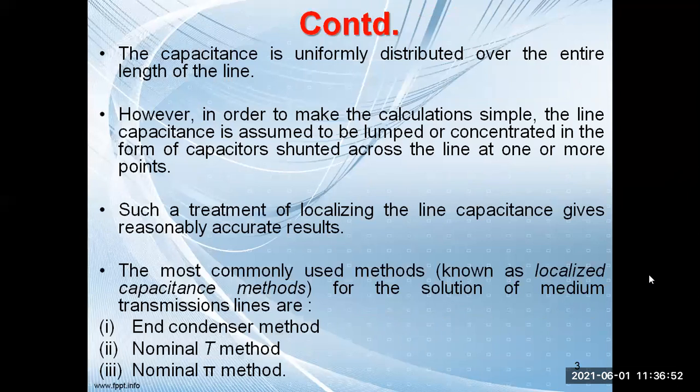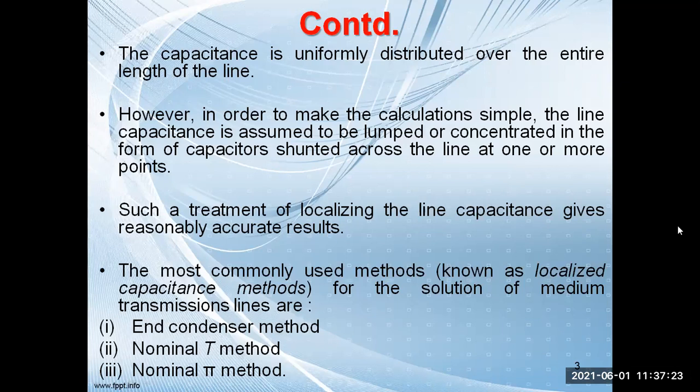Now, the capacitance is uniformly distributed over the entire length of the line. But when we actually do the analysis, we have to think of the capacitance parameter as lumped or concentrated. So in order to make the calculation simple, the line capacitance is assumed to be lumped or concentrated in the form of capacitors shunted across the line at one or more points. Such a treatment of localizing the line capacitance gives reasonably accurate results.